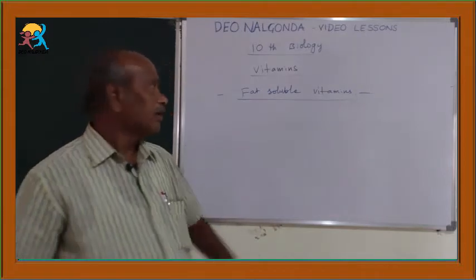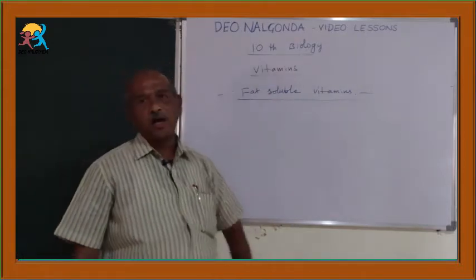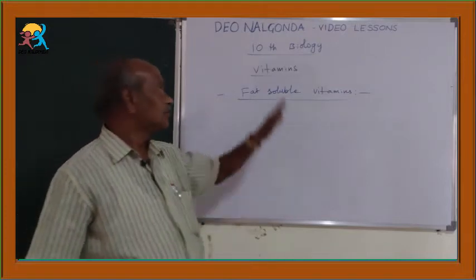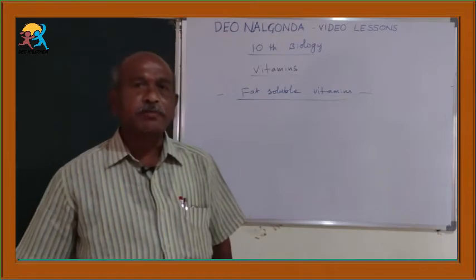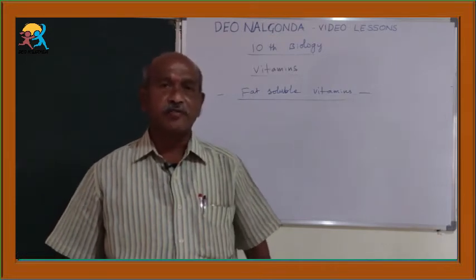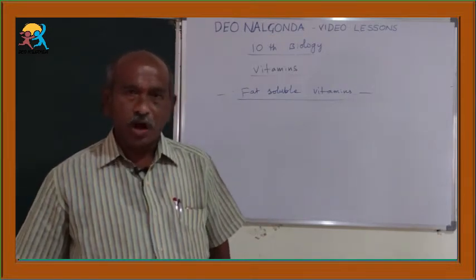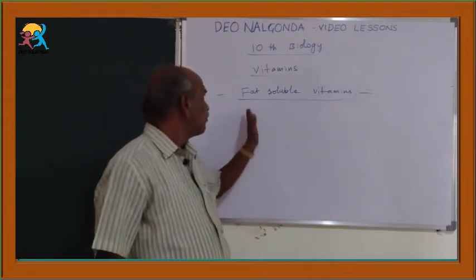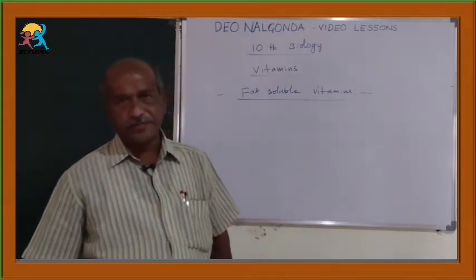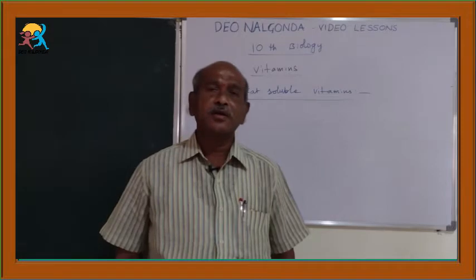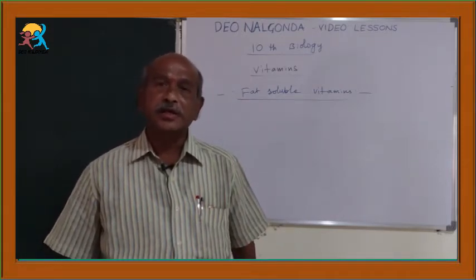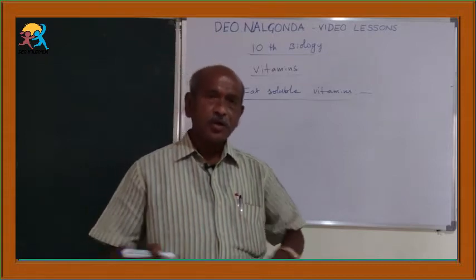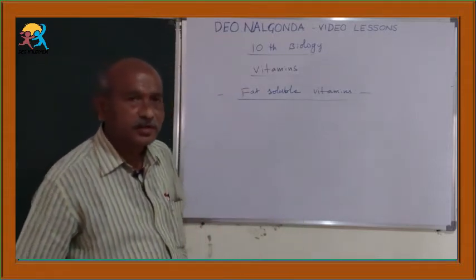Today for 10th class students, biology topic: vitamins. In the last class we completed water soluble vitamins. Now we go to fat soluble vitamins. You know already, fat soluble vitamins are A, D, E, K. Among them, the first one is vitamin A.